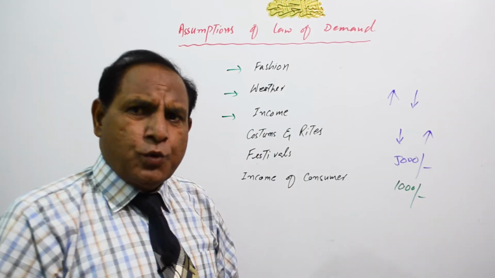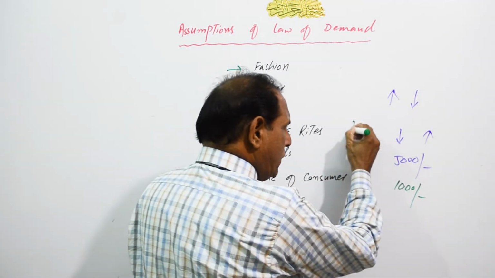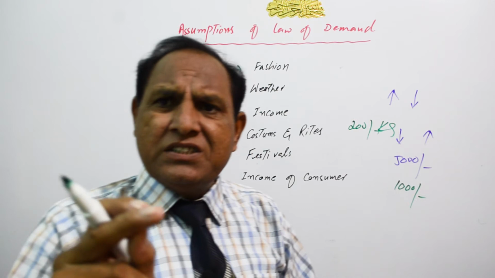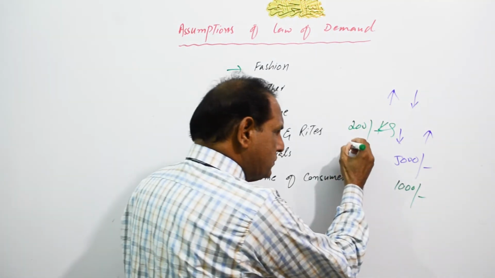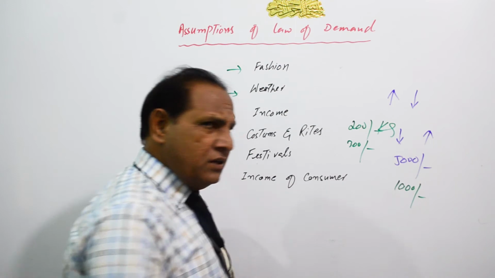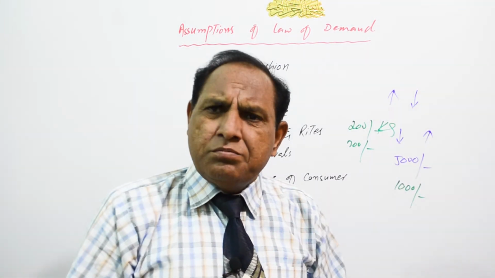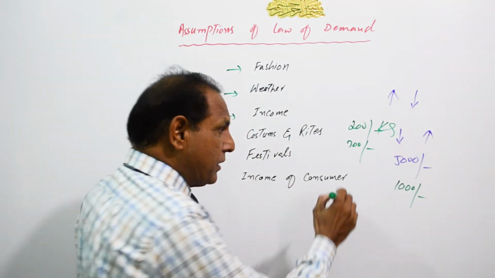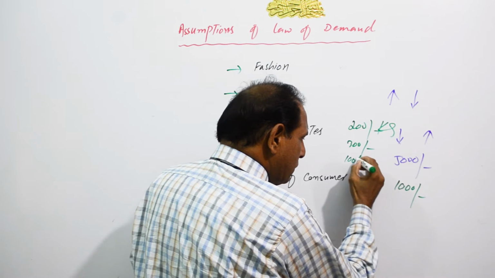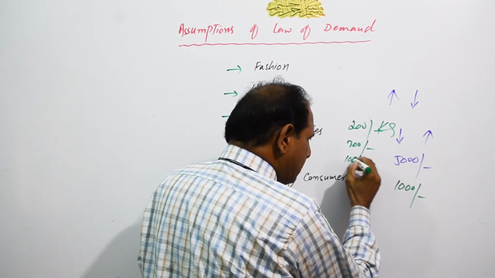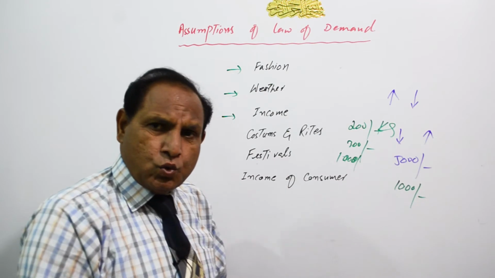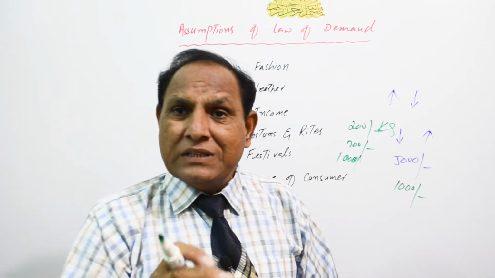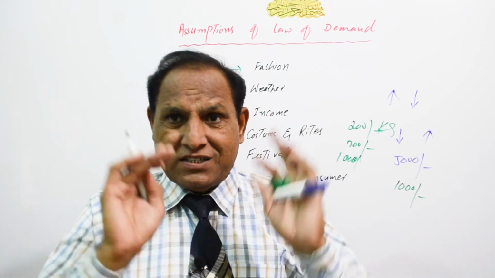For example, food. The price of chicken is only 200 rupees per kg, and you purchase 1 kg of chicken daily. But when the price goes up to 300, you will not purchase 1 kg daily. Maybe you will purchase half a kg of chicken daily. But if the price of the chicken goes to 1000 rupees, nobody will like to purchase the chicken at this highest price.